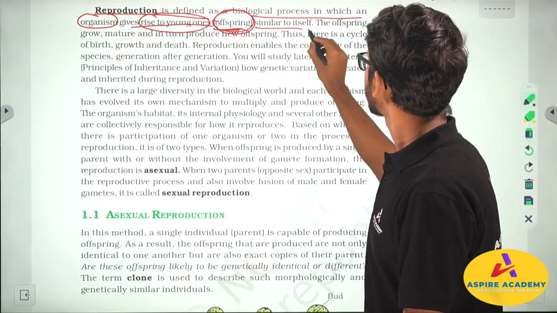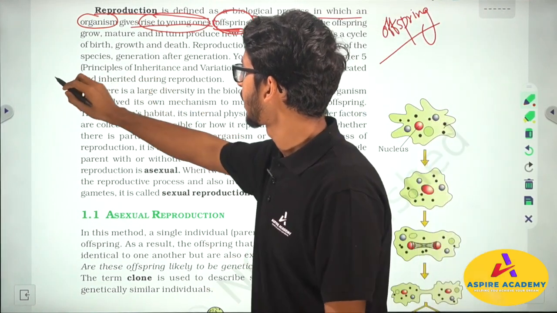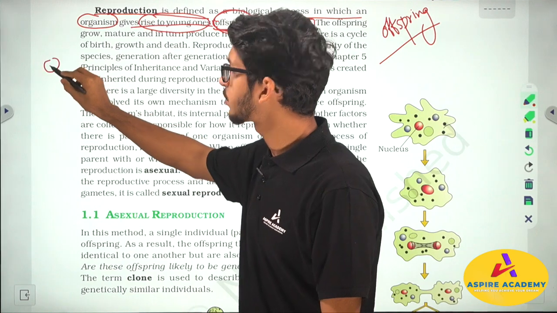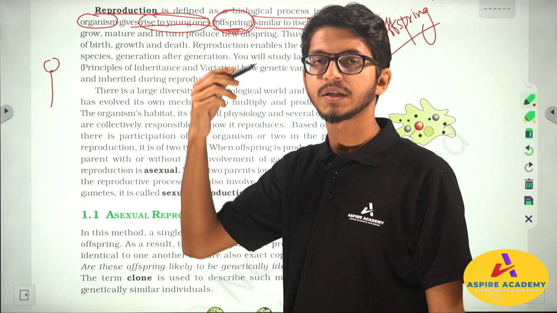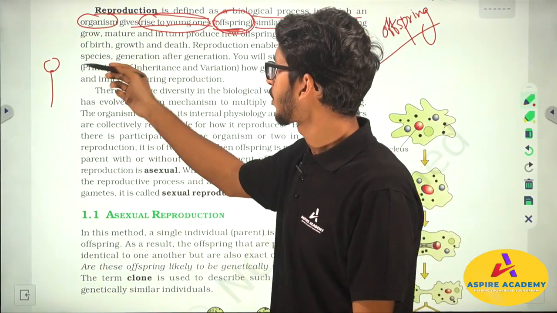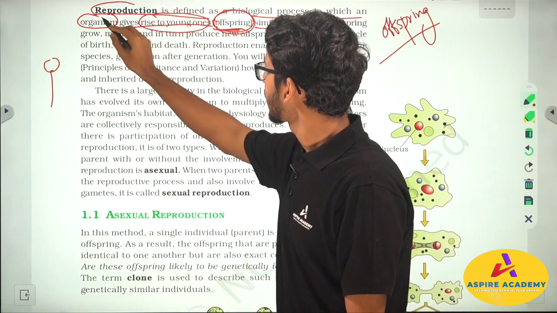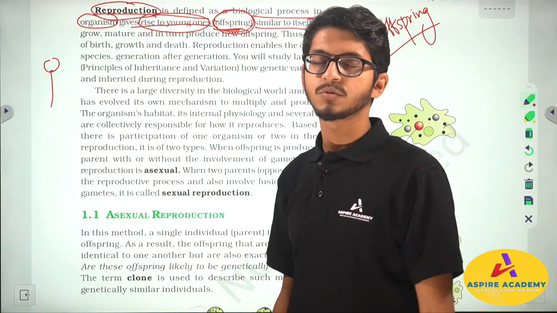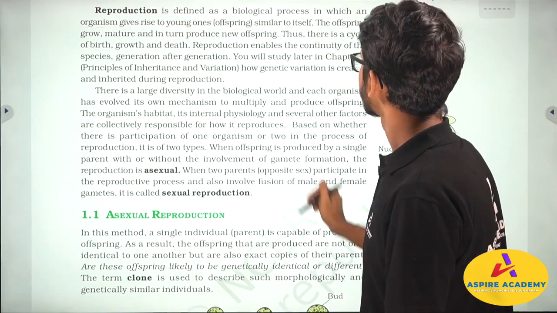Then, similar to itself. Similar to itself does not mean identical. That means you are not the same as your father, but you are different in your facial expression, your height, and your overall body growth and structure. But it means that you are overall connected to your previous generation. So this is reproduction as a whole. Okay, you should underline this point.